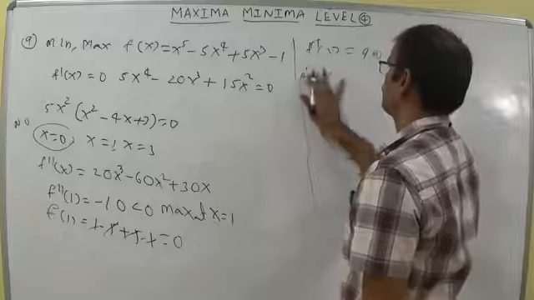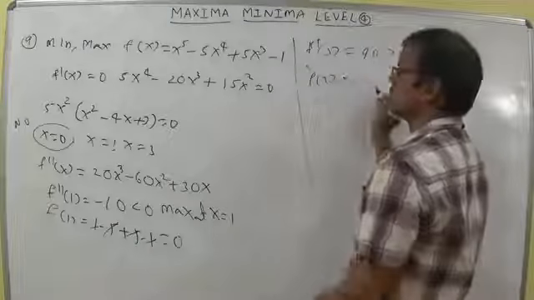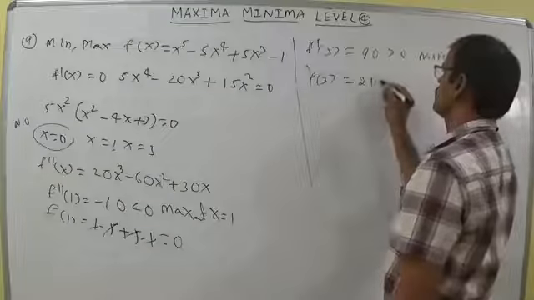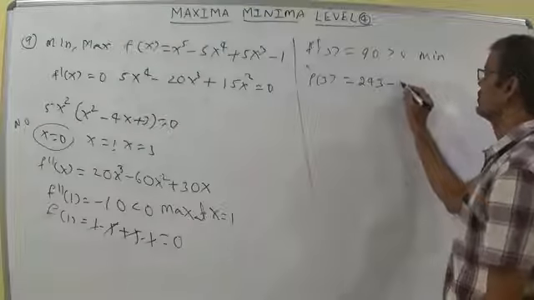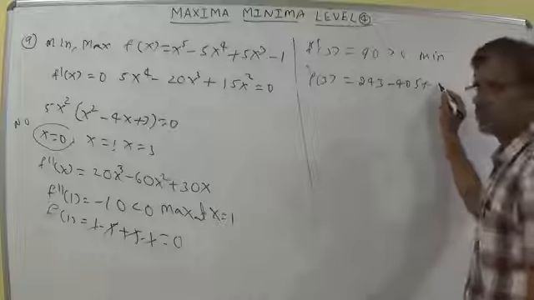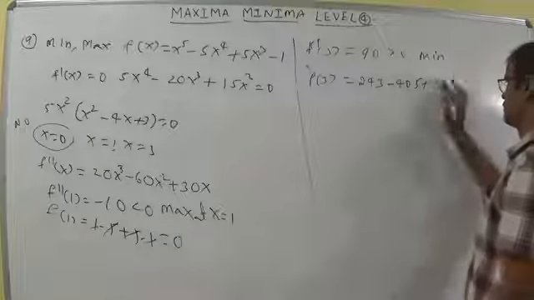Now to get the minimum value I am writing f of 3, substituting the value here: 3 power 5 is 243 minus 5 into 3 power 4, 5 eights are 405, plus 5 into 3 cube, 135, minus 1.